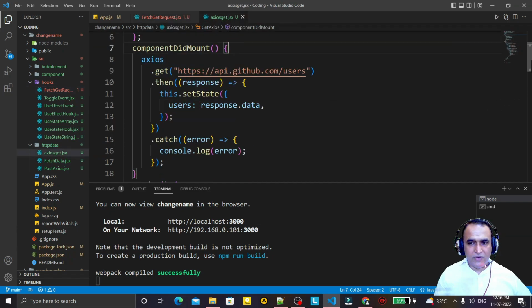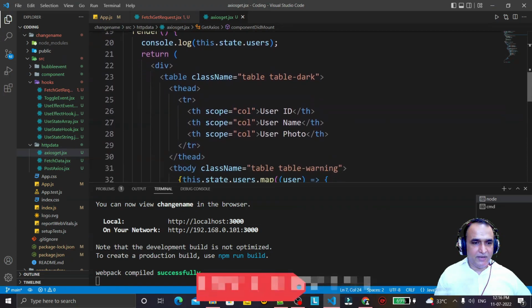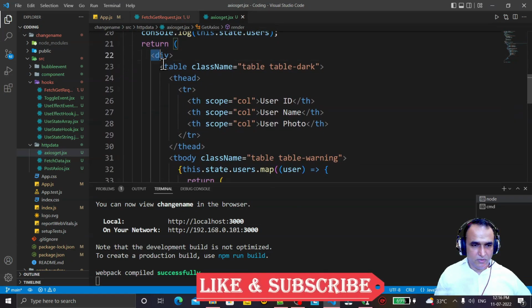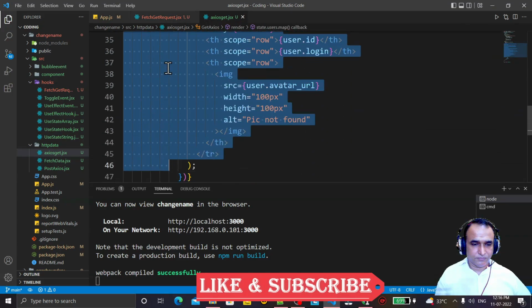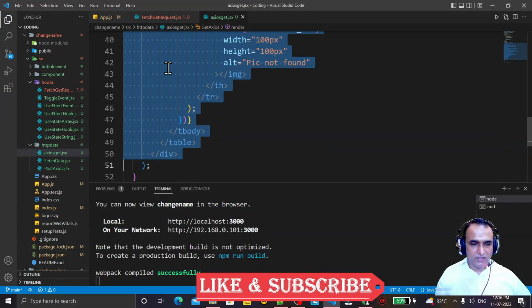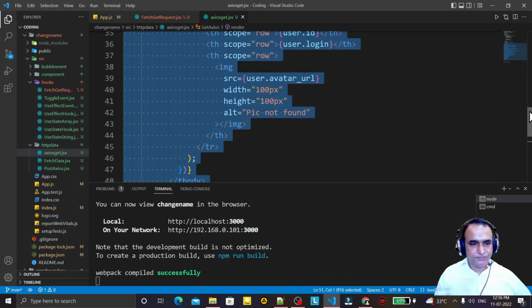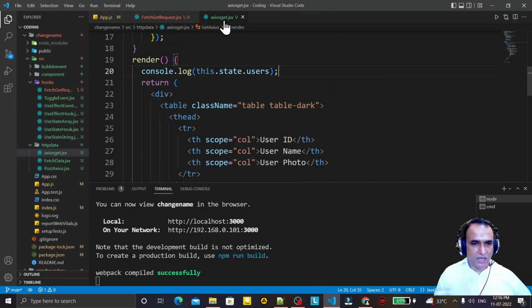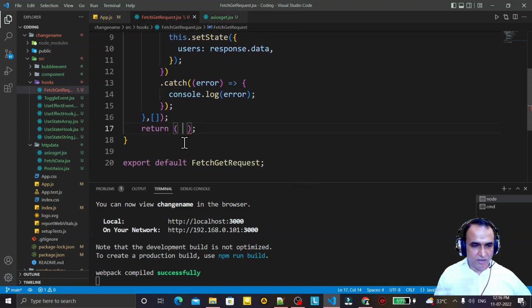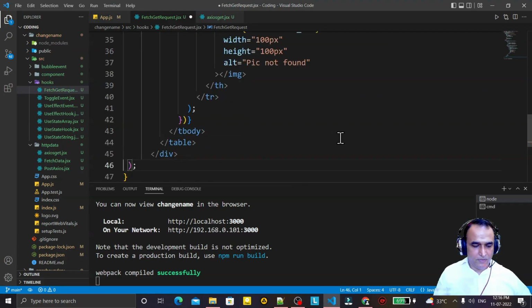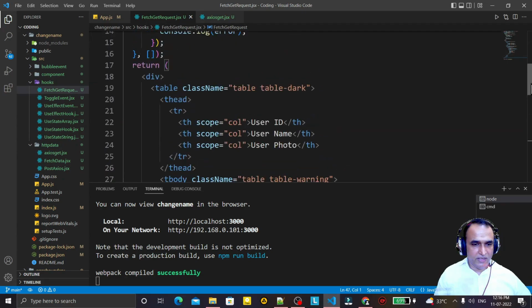Now you see, when we want to display the information, we have a return statement, and in the return statement we have this code. So we just copy this div. We have this div here, we copy this div tag and go to this, and under the return statement again, I paste it and save it. You see, done. In the return statement we did this.